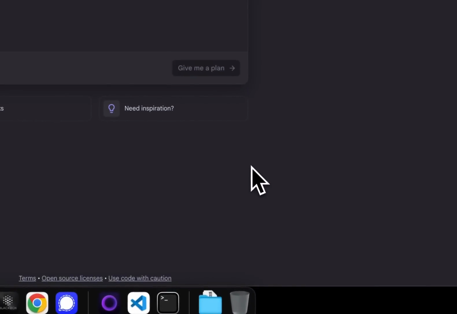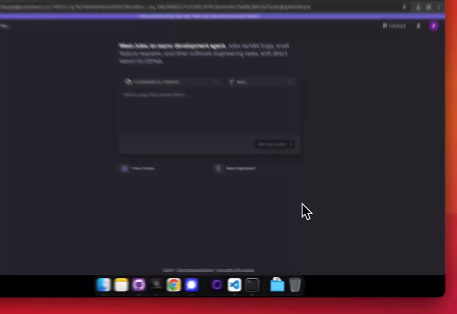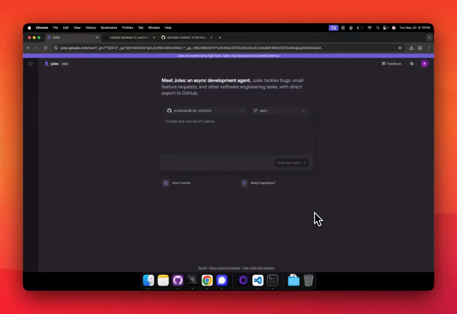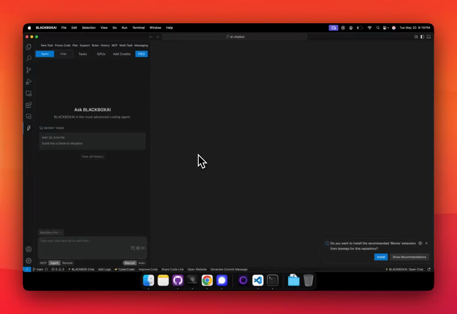Okay, so now that we have Jules and we have Codex, I think we're pretty much set up to have the coding agent take care of everything. So we're gonna just pick the repos. We have the same repo on Blackbox as well, and we're gonna get started.